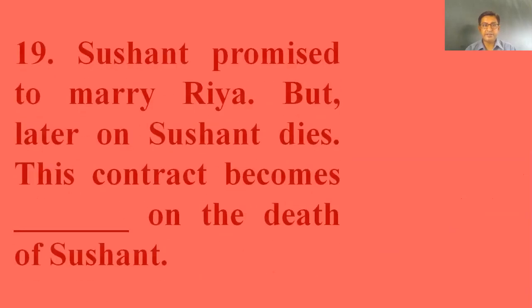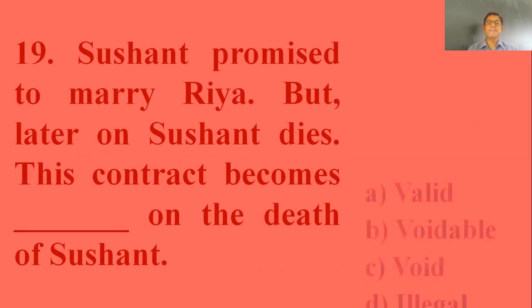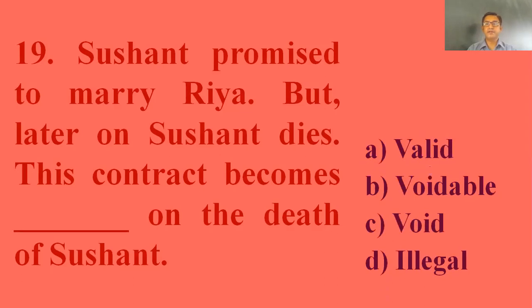19th one, which is very interesting. Sushant promised to marry Riya, but later on Sushant dies. This contract becomes dash on the death of Sushant. What type of contract is it, whether it is a valid contract, voidable contract, void contract, or illegal contract? It becomes impossible to perform this contract. So the answer is point C, void contract.